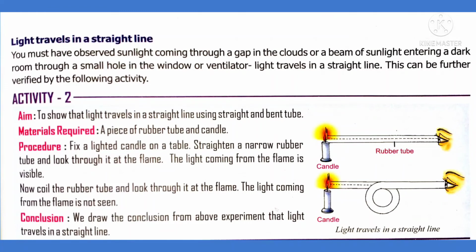That means it is traveling from the candle, which is a luminous body. Now coil the rubber tube, keep one end of the tube in front of the lighted candle, and look through the tube. Can you observe the light of the candle? No, we cannot, because light only travels in a straight line. Since the tube is bent in between, we cannot see the light.